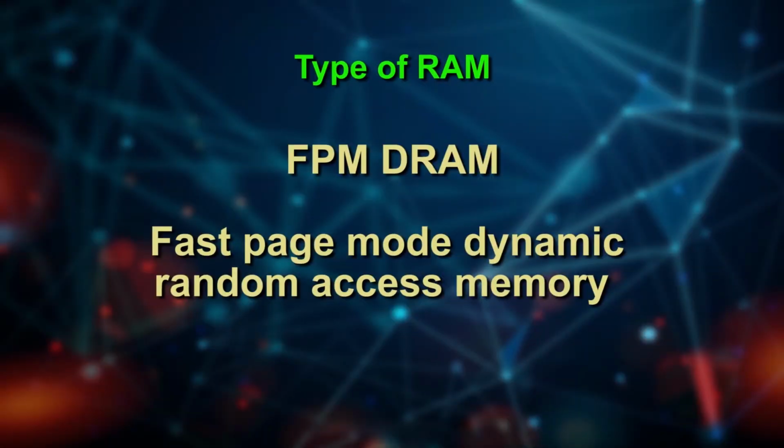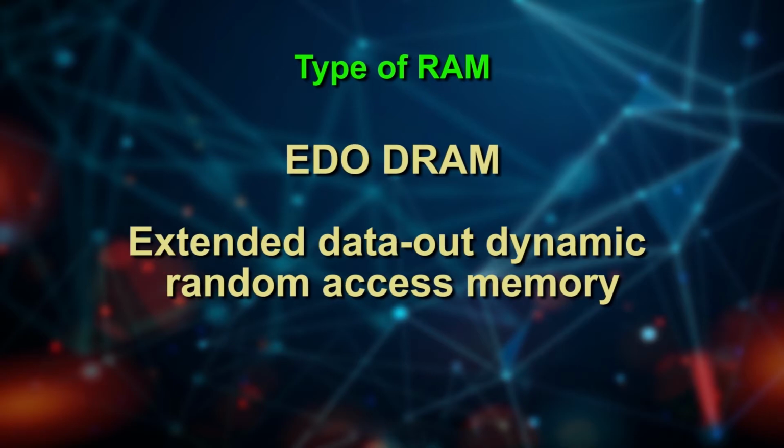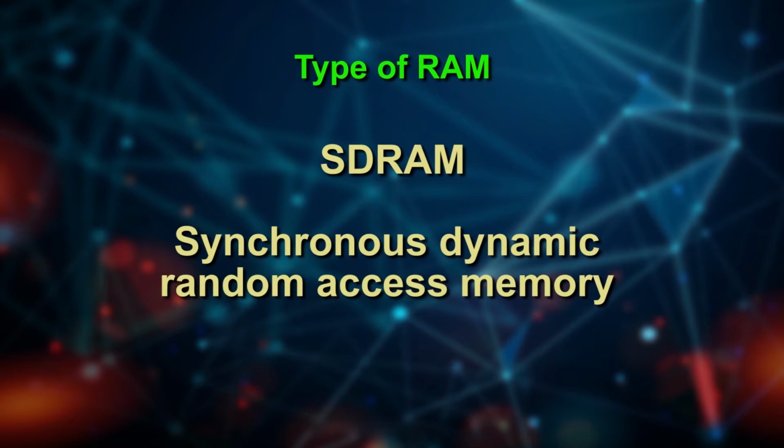There is FPM RAM, Fast Page Mode Dynamic Random Access Memory, the original form of DRAM. Then there is EDO DRAM, that is Extended Data Out Dynamic Random Access Memory, which is about 5% faster than the fast page mode RAM. Then there is SDRAM, the Synchronous Dynamic Random Access Memory, which takes advantage of the burst mode concept to greatly improve performance. SDRAM is again 5% faster than the EDO RAM.